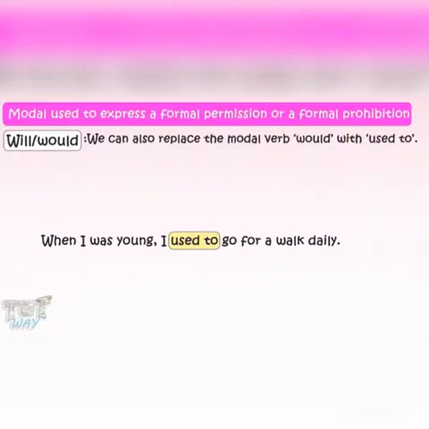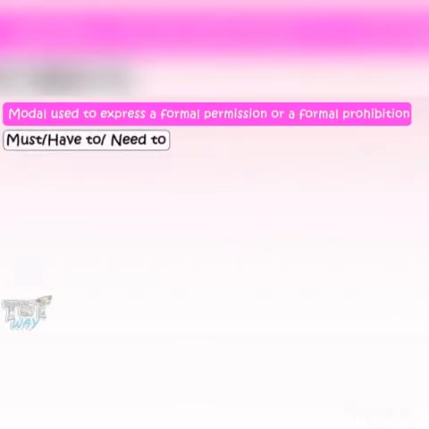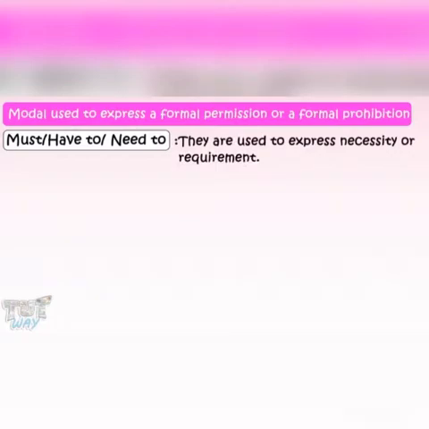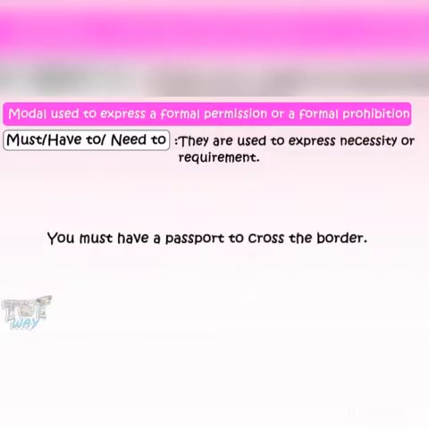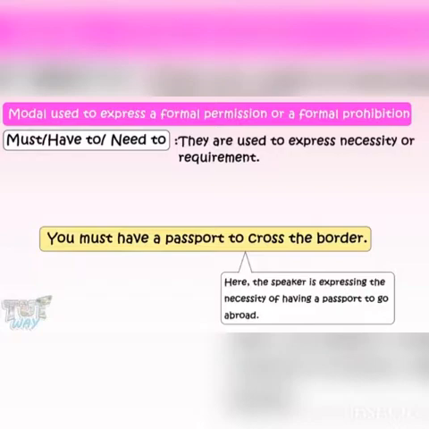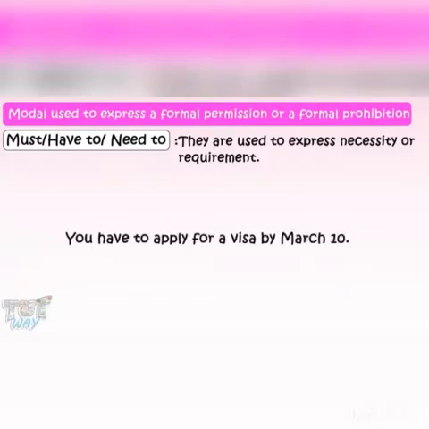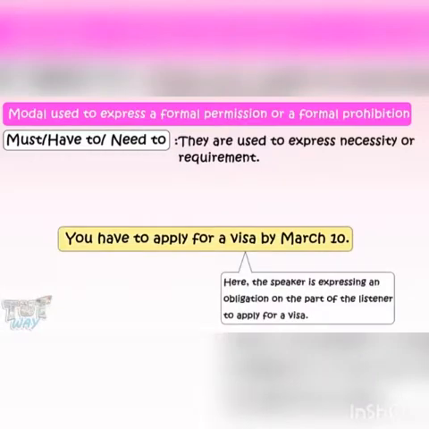Now here we have the modal verbs must, have to, need to. They are used to express necessity or requirement. You must have a passport to cross the border. Here, the speaker is expressing the necessity of having a passport to go abroad. You have to apply for a visa by March 10th. Here, the speaker is expressing an obligation on the part of the listener to apply for a visa.